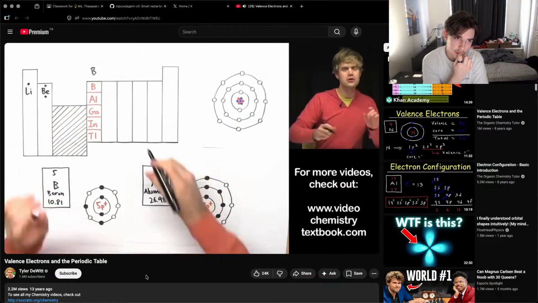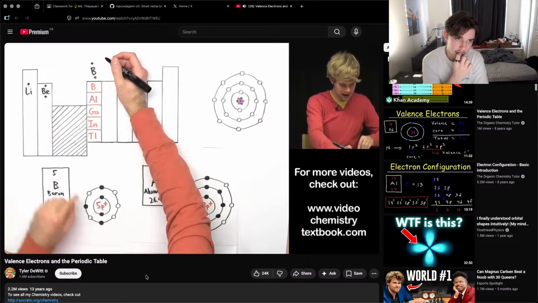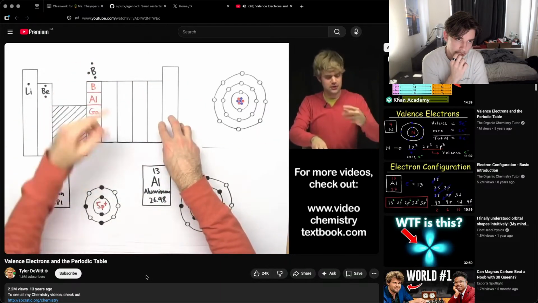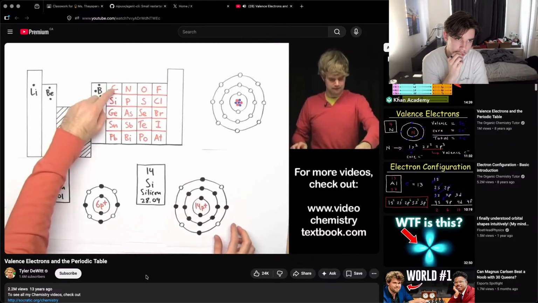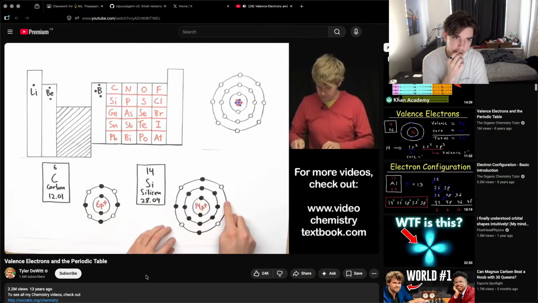An example of this would be boron. And look at how I do the dots for boron. I do a dot on the top, just like lithium. I do a dot on the bottom, just like beryllium. And then I do a dot here to the left to show that these all have 3 valence electrons. It would be the same way for any of the elements in this column. Okay, let's do all of these as a group. This column first has carbon and silicon. And each of these has 1, 2, 3, 4 valence electrons in their outer shell.